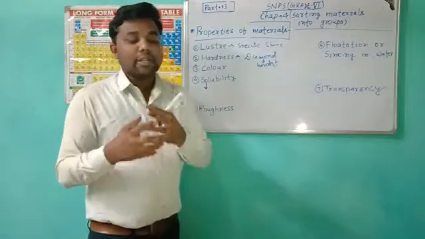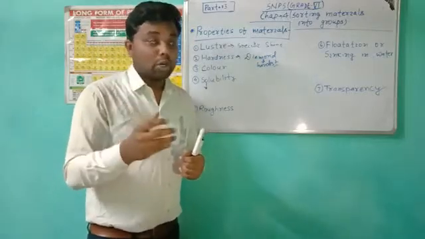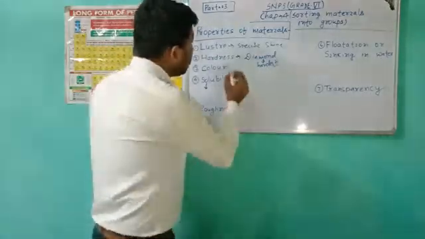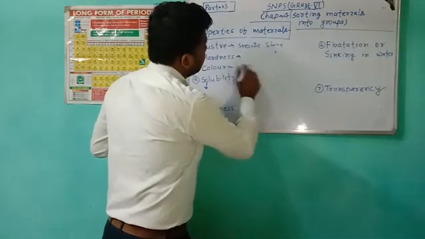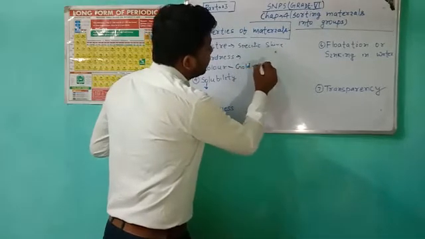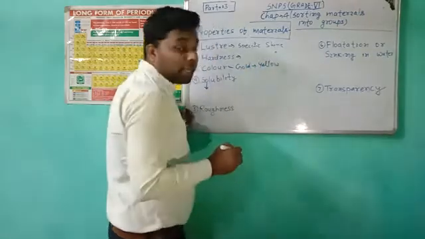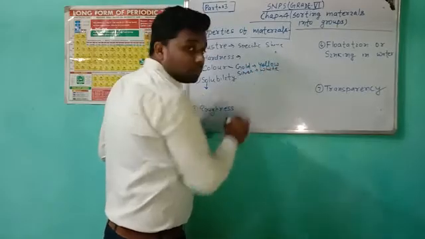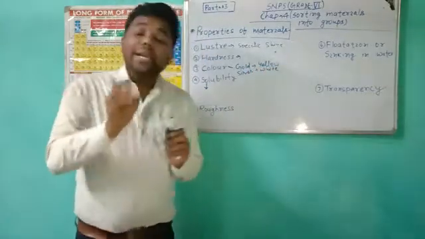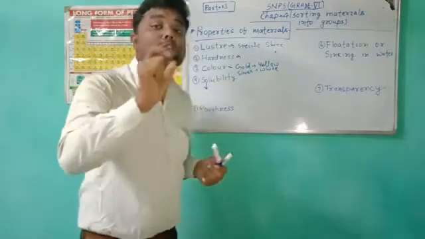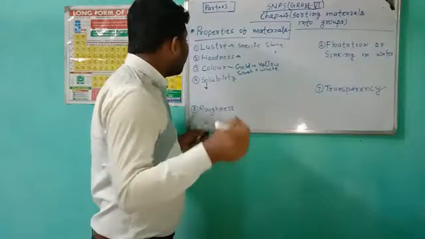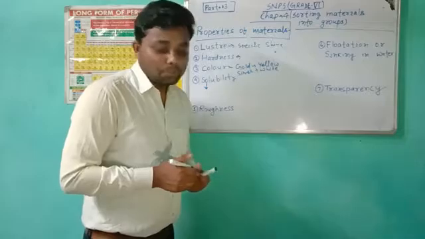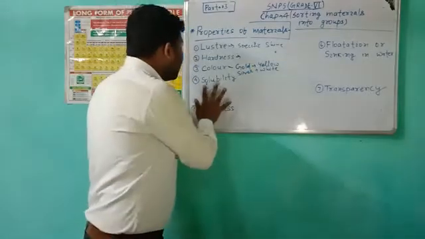Natural materials have their characteristic color, because every material has its own color. Gold has a yellow color. Silver is a little bit whiter, and copper has a reddish brown color. Hence we can see that every material has its own characteristic color. And the next is solubility.